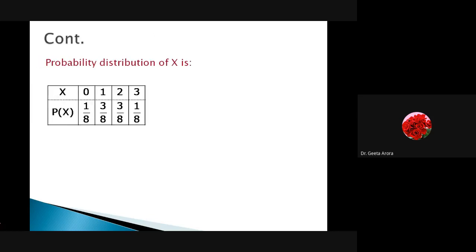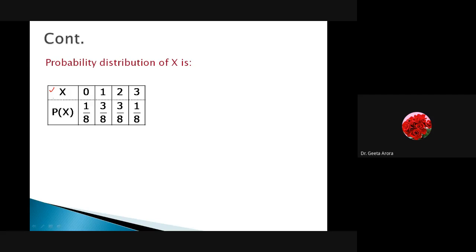And if I have to write down the probability distribution, this is the way we have to do it. Here we are looking for the number of heads coming, and actually whether we take head or tail doesn't matter, both give the same probability distribution, because we have only two possibilities, either head or tail.